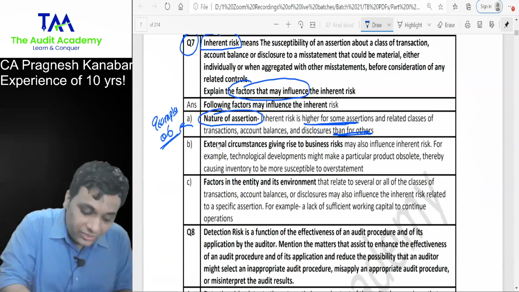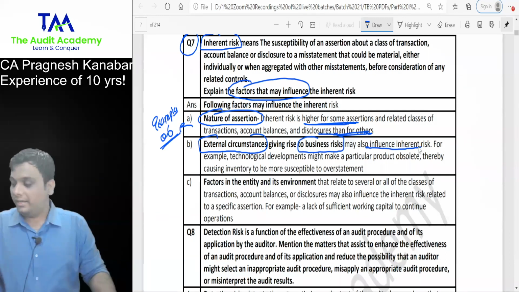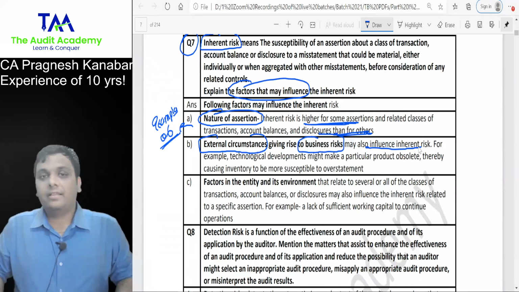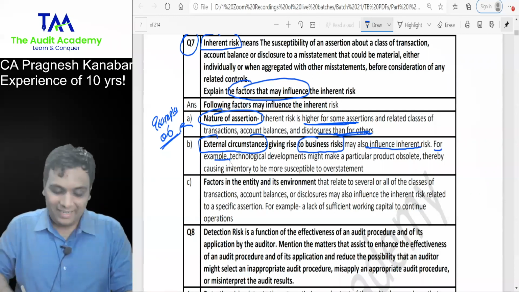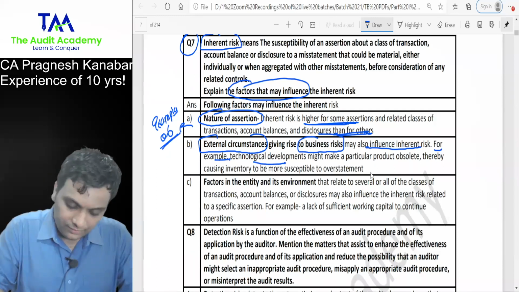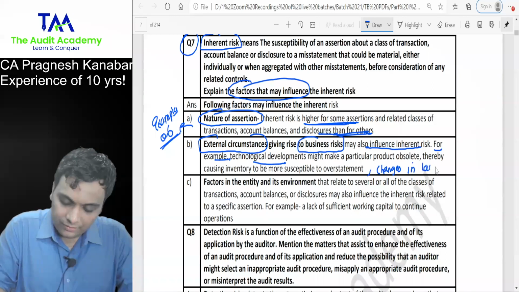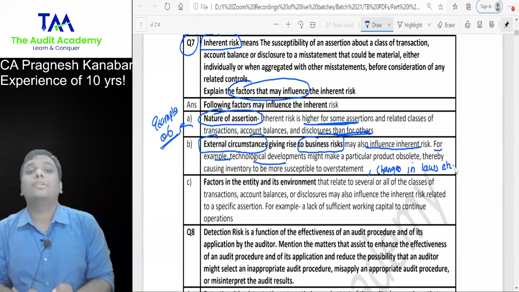Yes, sir. External circumstances giving rise to business risk may also influence inherent risk. This is a factor. Now look at this. For example, technological developments, changes in laws and regulations, etc. External circumstances which are not in your control.